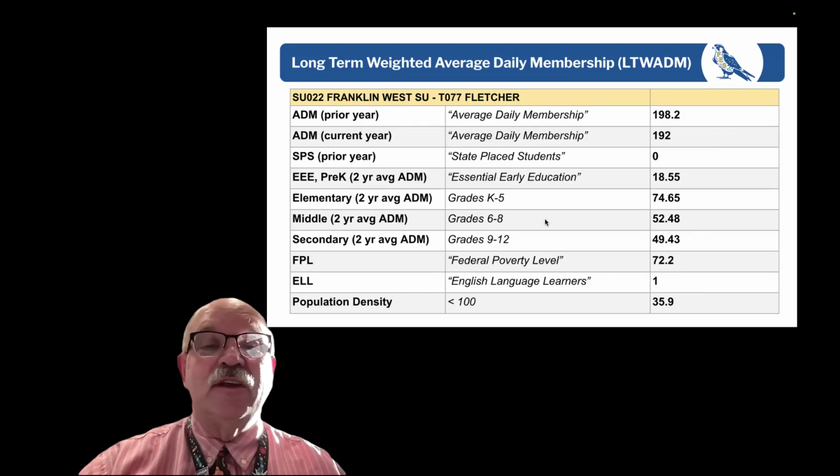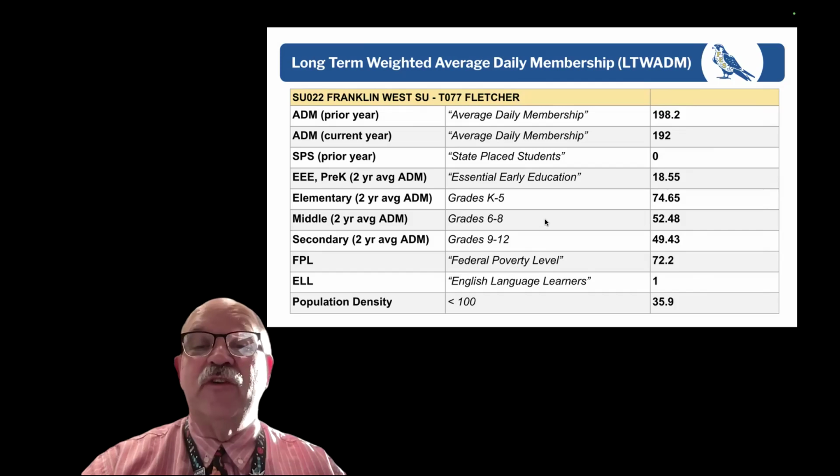when we calculate the long-term weighted average daily membership, we need to get some numbers. The first that we get is the average daily membership. The ADM in Fletcher for the prior year, last year, was 198.2. And you might be asking yourself, well, how do you get a 0.2? What this does is it counts this ADM, average daily membership, counts the student count every day for a 25-day period, late September to early October or late October.